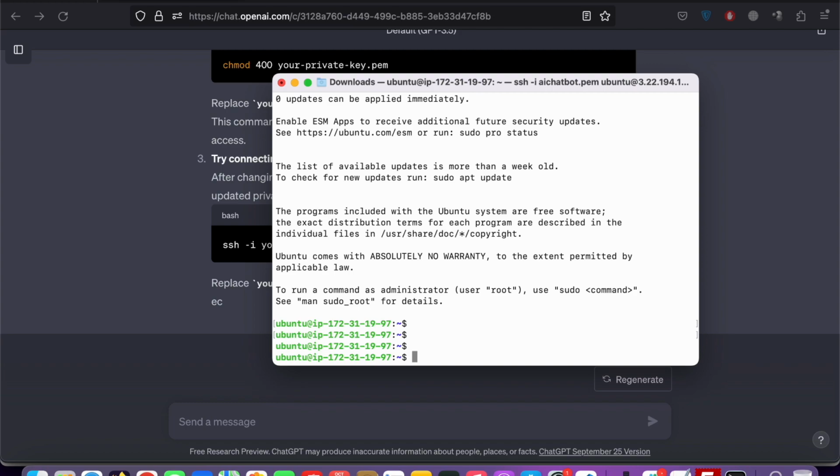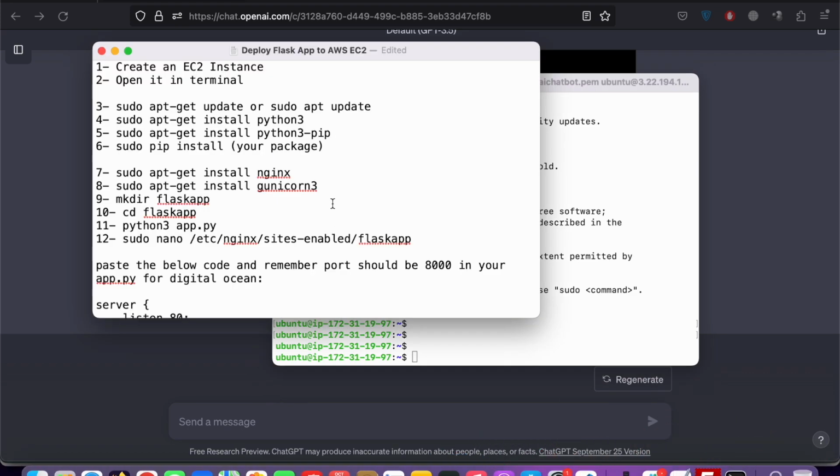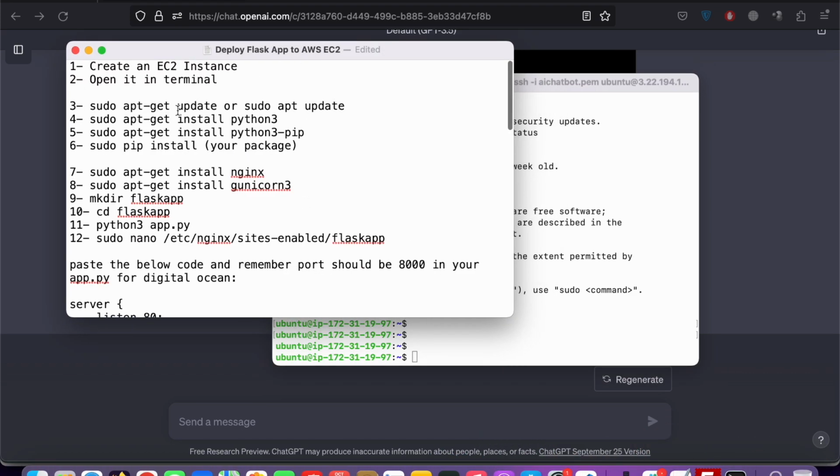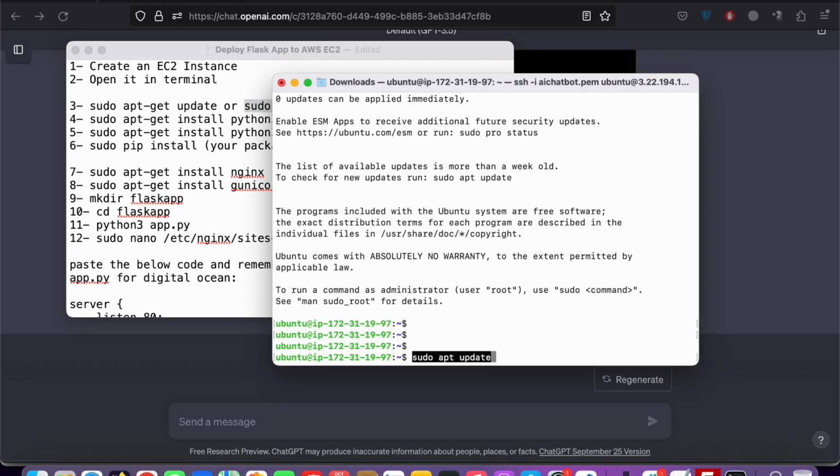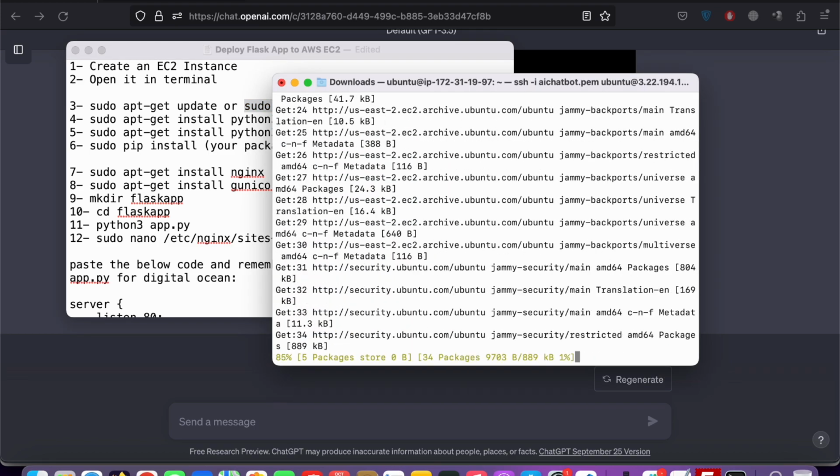Now we can work on the instance that we just created. The first step, as I created a guide here: create an instance, done, open terminal, done, and now this step. Copy it and paste it. This will update all the packages on that server.